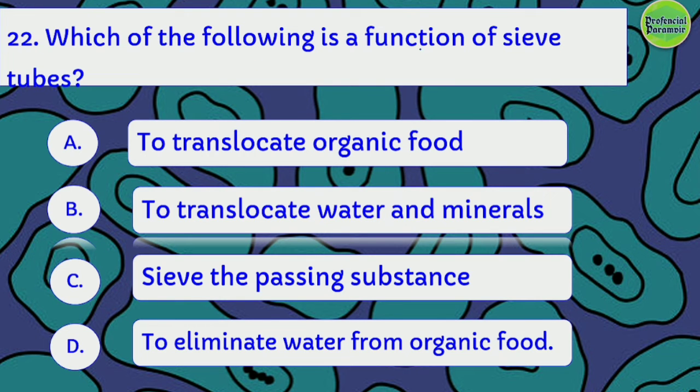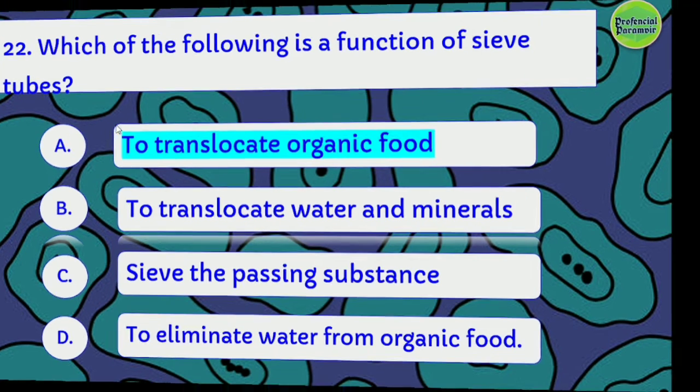Which of the following is a function of sieve tube? To translocate organic food, to translocate water and minerals, sieve the passing substance, to eliminate water from organic food. The right answer is to translocate organic food.